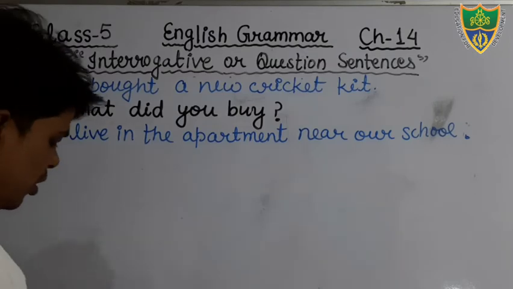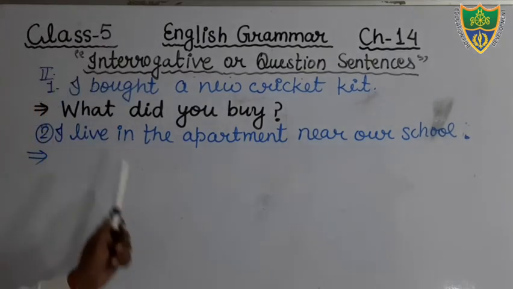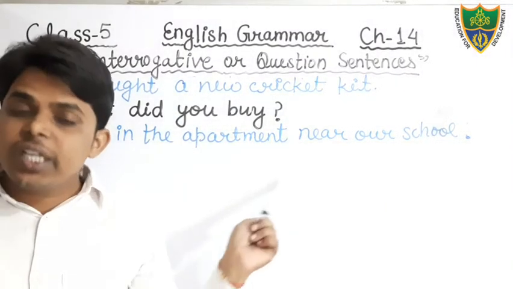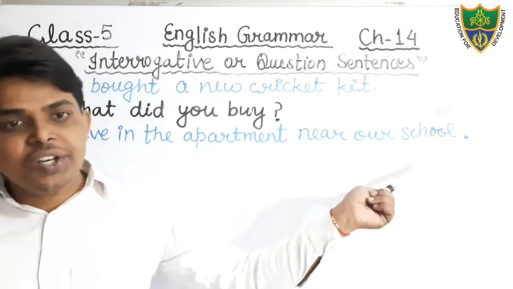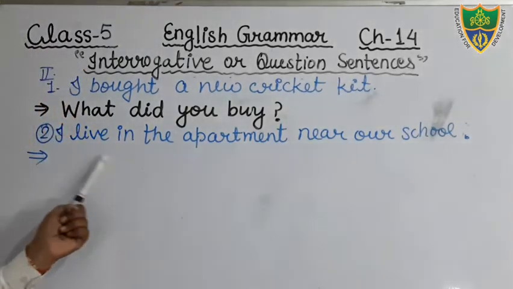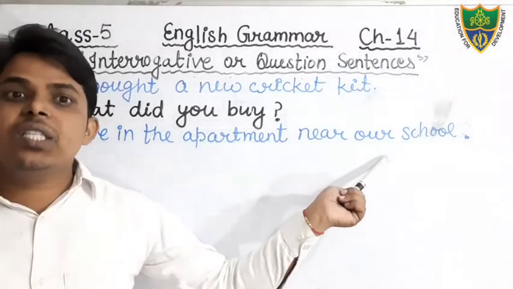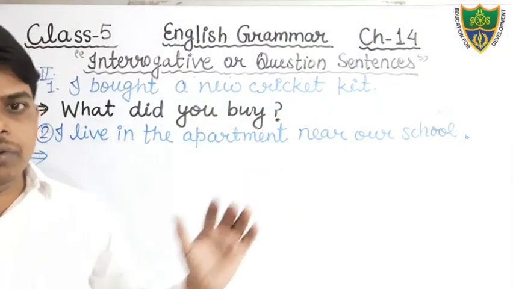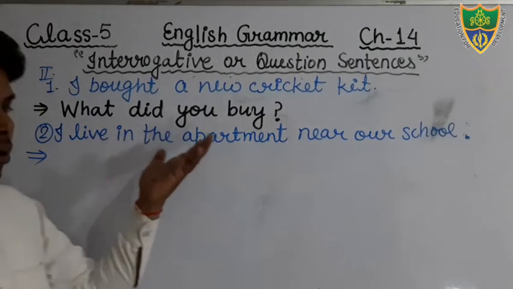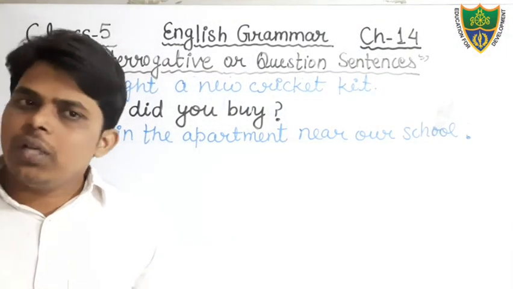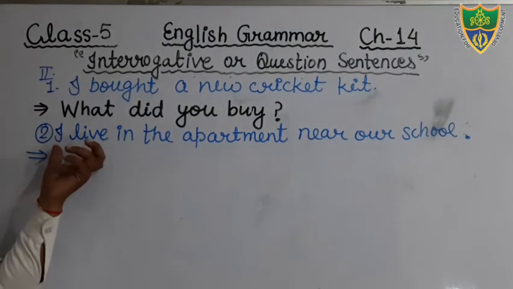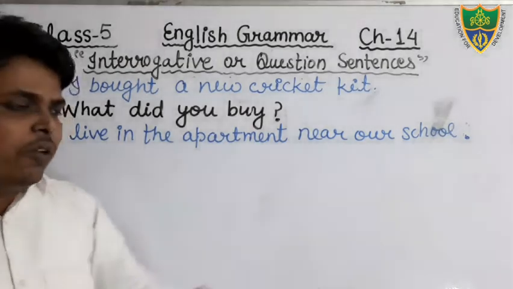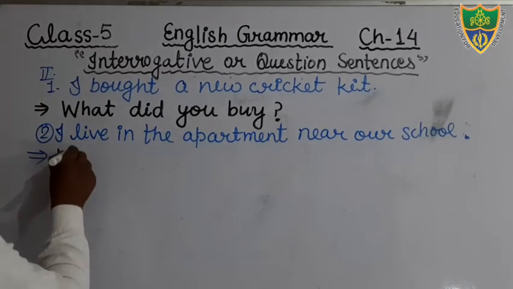Just see, students. I live in the apartment near our school. That is a statement, an assertion, a declaration in a positive way. It means that is an assertive sentence. And you have to make this sentence into interrogative. Either you make WH type or you make yes/no type. So we can see here what would be the simplest. We can make a very simple WH type, where.